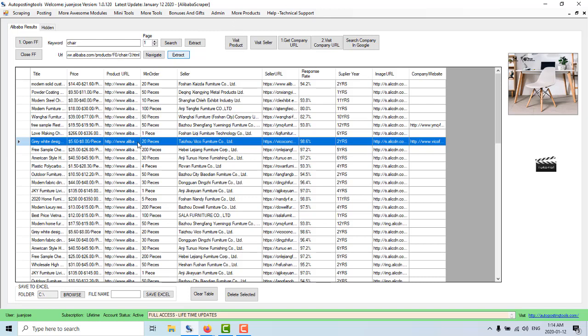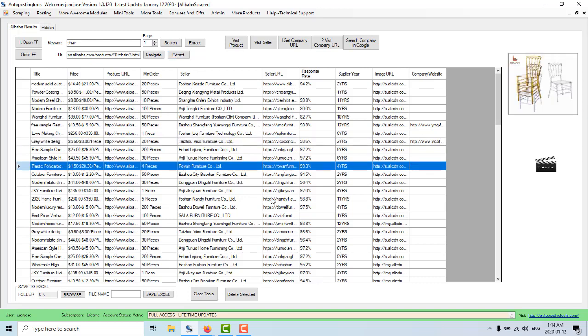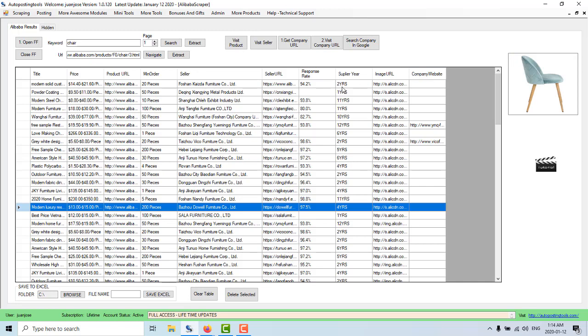Also, whenever you select a product, you can click on visit product, and that is going to visit the product for you, so you can see more information about it. Whenever you select the product, it's also going to show a small image on the side, so you can see what that product looks like. So as you can see, the image is there and the image is there. So that's basically how this Alibaba scraper works.